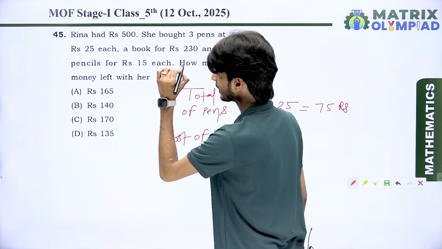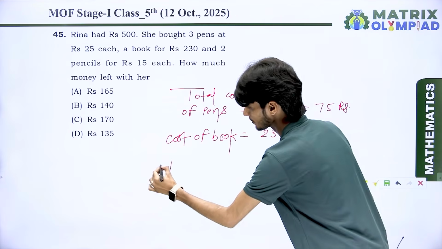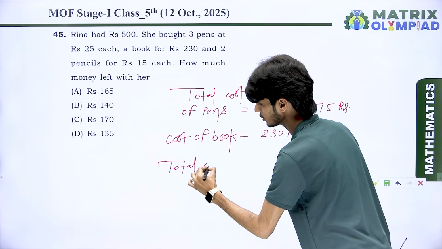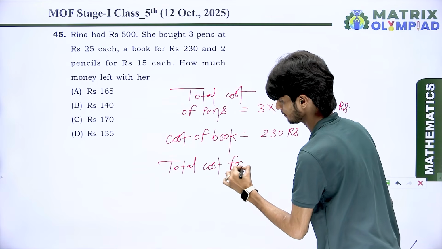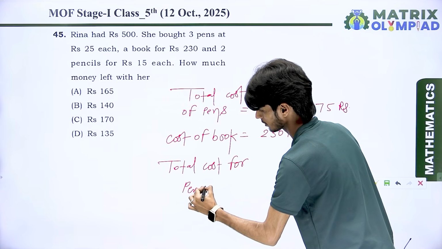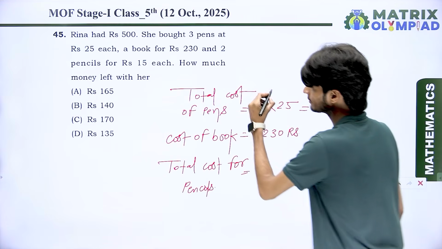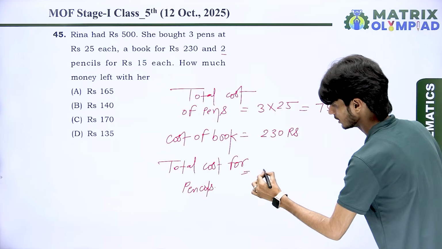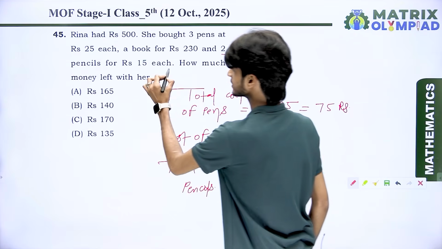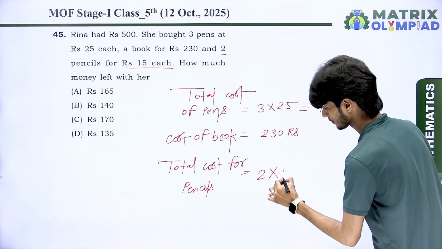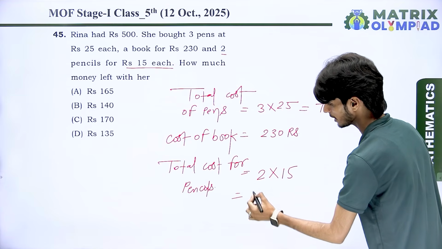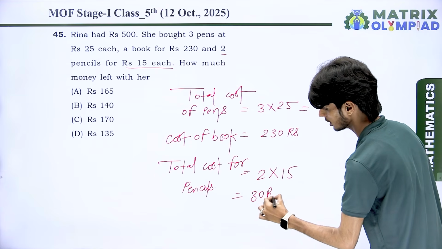Okay. 2 pencils for rupees 15 each. It means the total cost for pencils is equal to how many pencils she bought? 2 pencils, and the price of 1 pencil is 15 each. Whenever we multiply both of them, the result is 30 rupees.